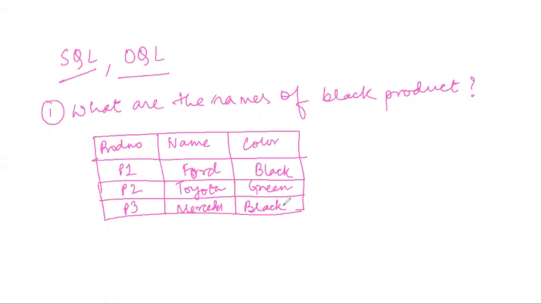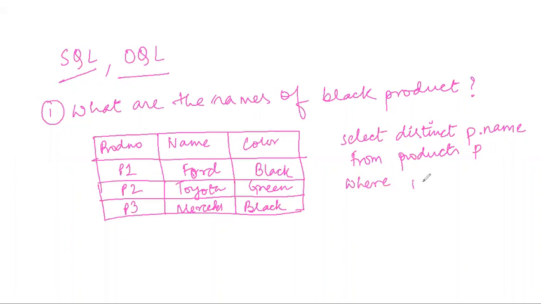Now, in order to find the answer to this query, suppose I am using this language, that is select distinct p dot name from products P, where p dot color is equal to black.